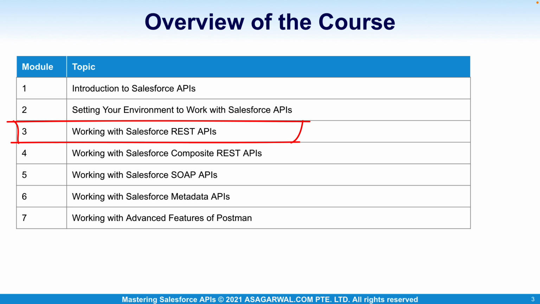Module 3 is where the action will start. We are going to learn how to make REST API calls to Salesforce. We will start with learning how to connect to Salesforce through API and then how to query, create, update and delete records. In Module 4, we are going to dive deep and look at some of the advanced REST APIs that Salesforce provides. This will include Composite API, Composite Graph, Composite Batch, SObject Tree and SObject Collections. We will also understand the differences among these APIs and when to use which API.